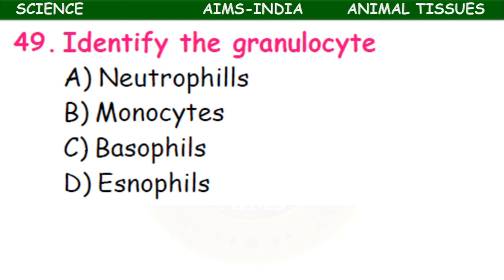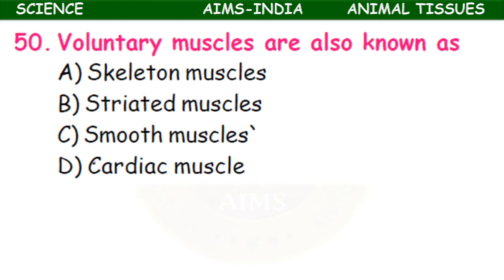Okay, so here option A, neutrophils, basophils and eosinophils are the right options. It is a multi-correct answer. A, C, D. This is also a multi-correct answer. Voluntary muscles are also known as skeletal muscles, striated muscles, smooth muscles, cardiac muscles. Voluntary muscles are also known as skeletal muscles and striated muscles.